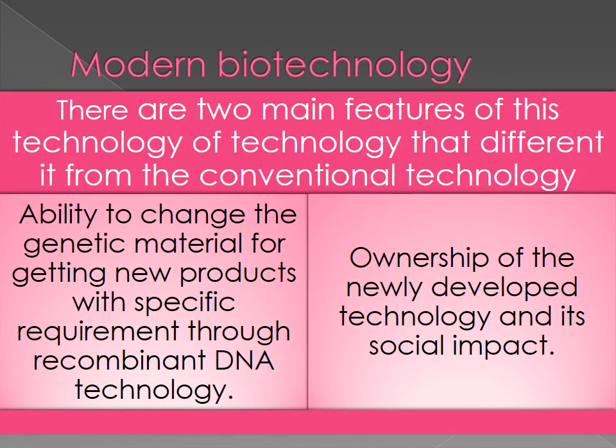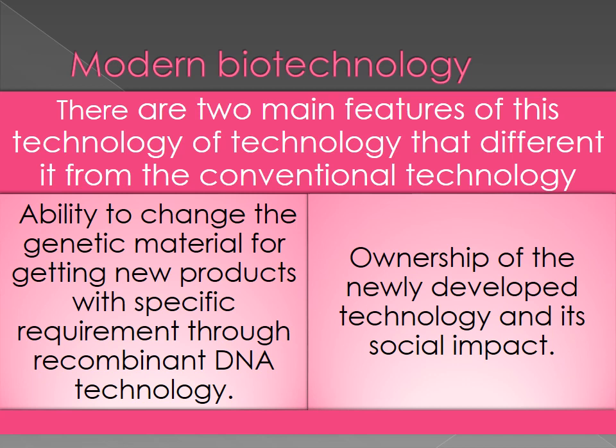Modern technology is totally different from the ancient technology, and through modern technology we can get new organisms. There are also some other main features we are going to see. There are two main features that differentiate it from conventional technology.